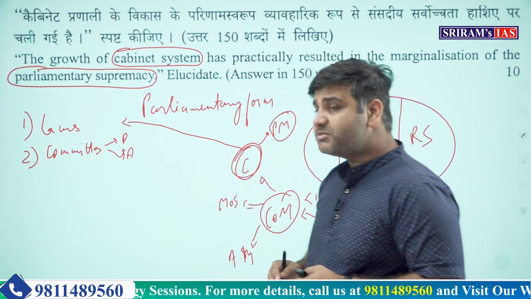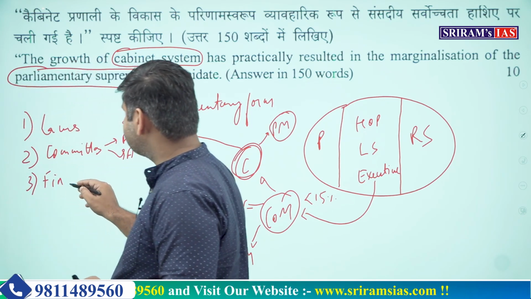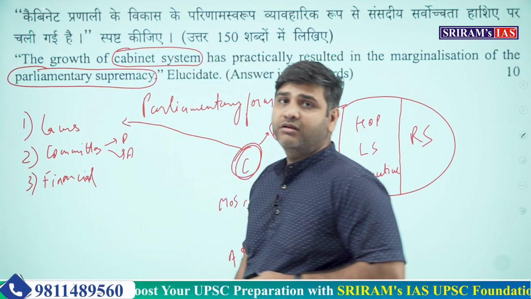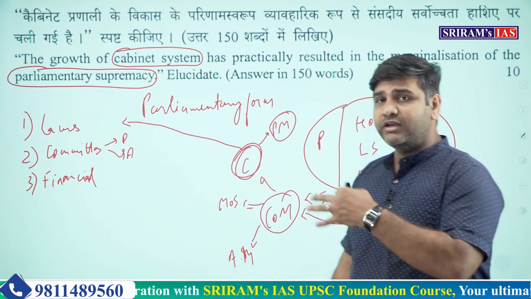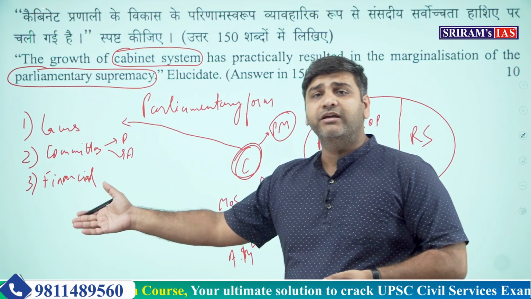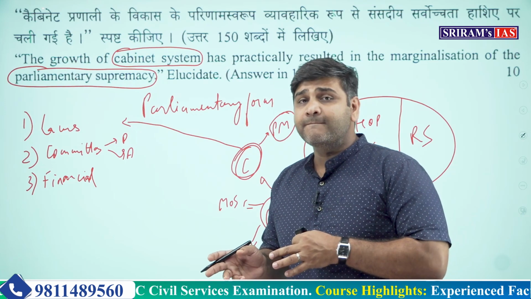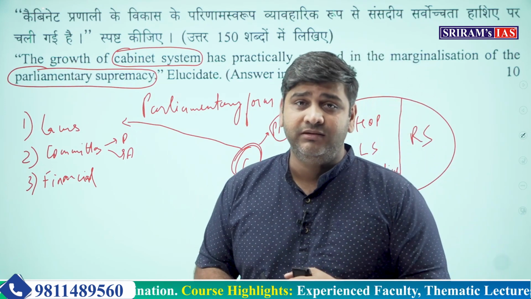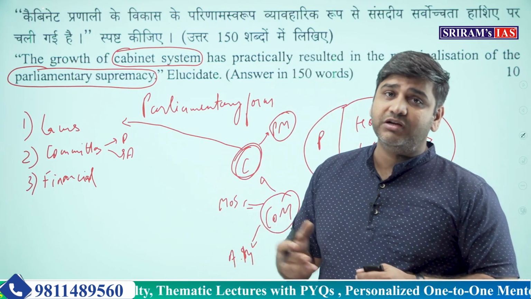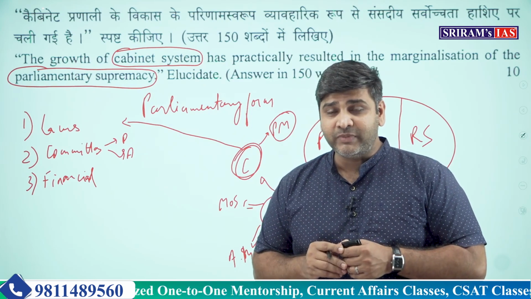Okay, then comes the financial power. The power of finance with the cabinet is huge. They make funds, they allocate money and grants and everything. And if it has to be passed through the parliament and needs a parliamentary approval, that can be done, especially when the government is in majority. It is not forming any coalition government.